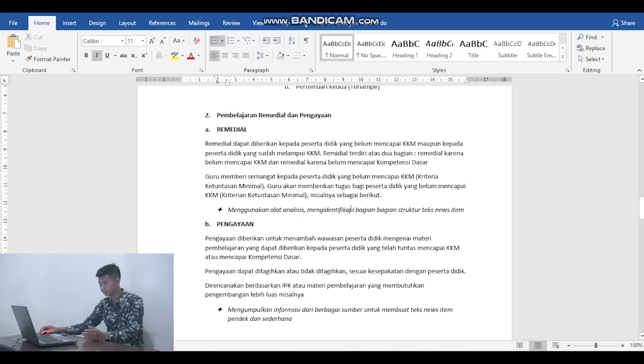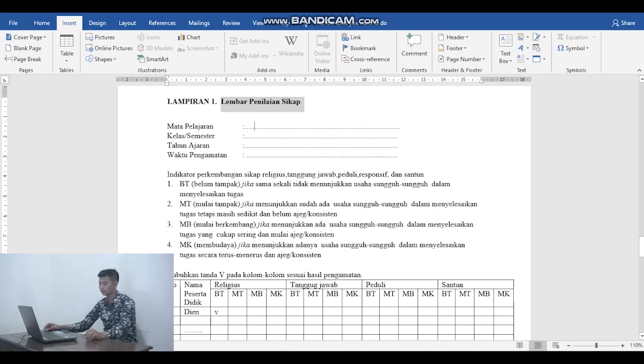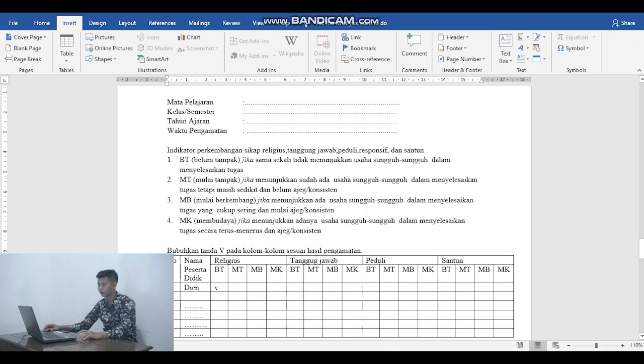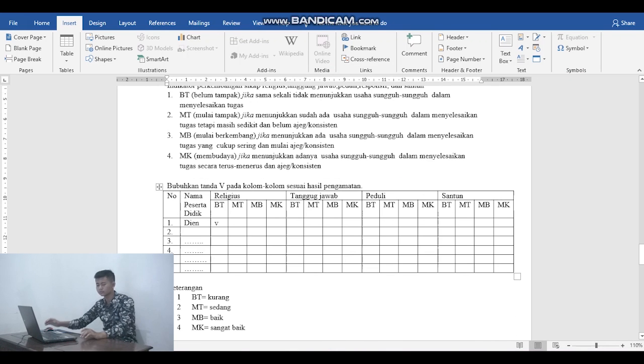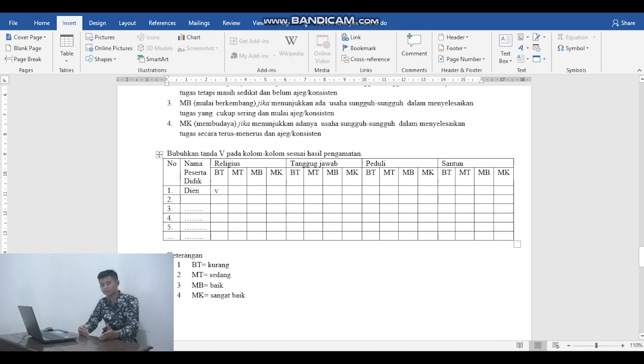And the last is the attachment. For the affective assessment, I use something like this. The indicators are belum tampak, mulai berkembang, and budaya. So belum tampak, I mean it's kurang, mulai tampak is sedang, baik, and very good.